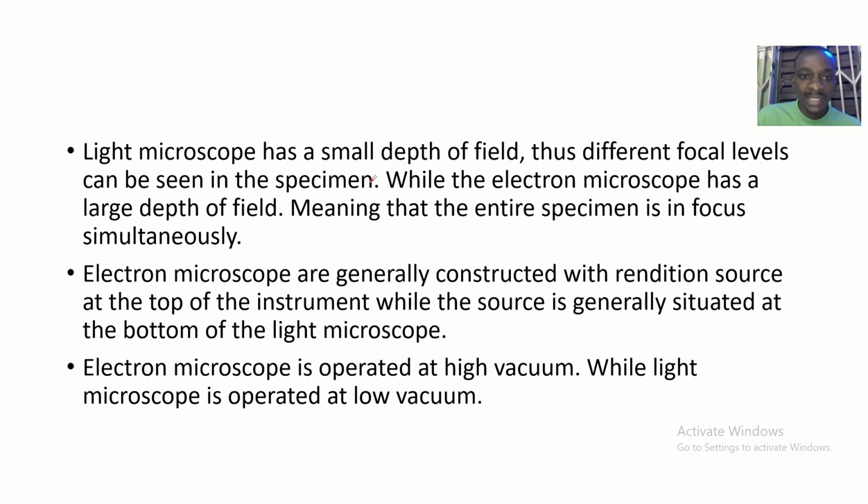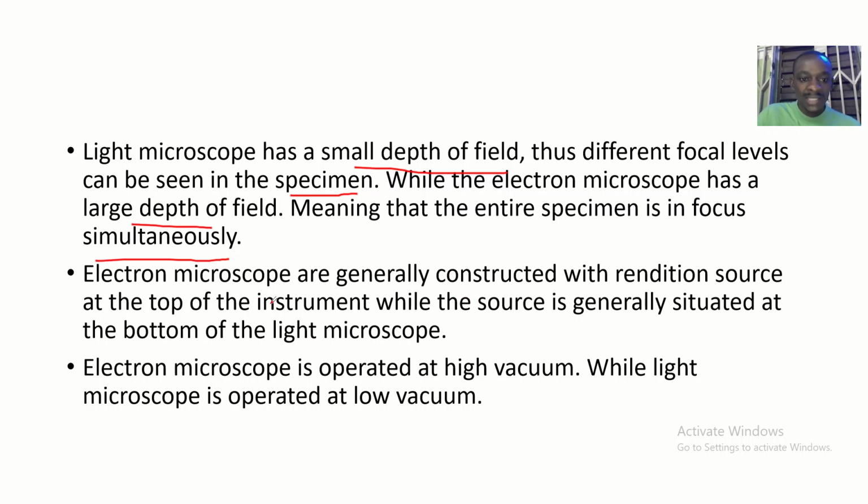Also, the light microscope has a small depth of field, thus different focal levels can be seen in the specimen. While the electron microscope has a large depth of field, meaning that the entire specimen is in focus simultaneously.